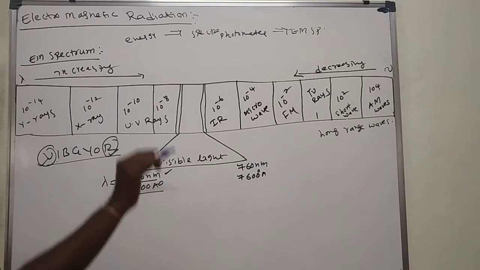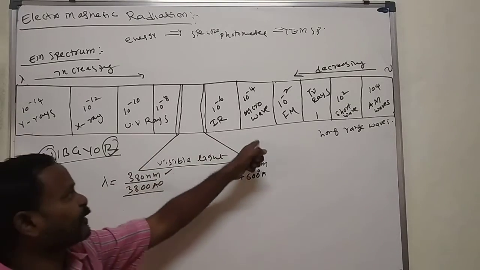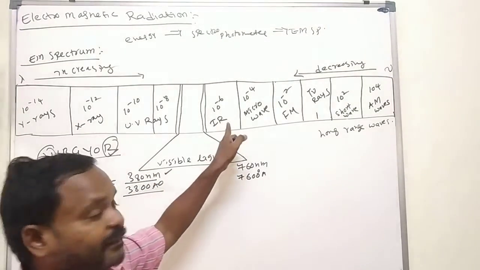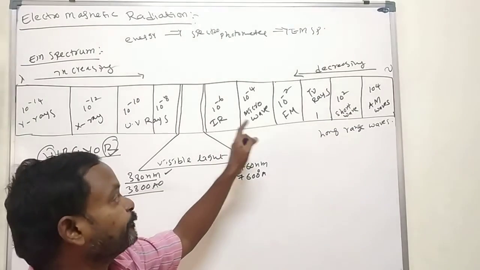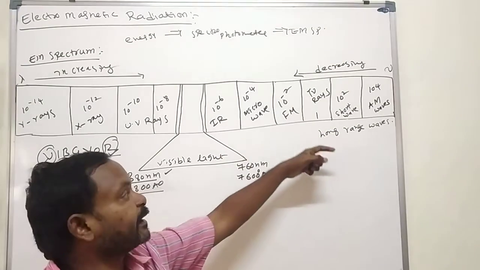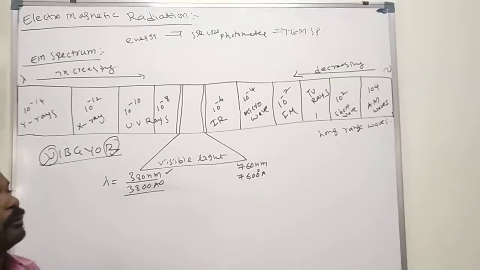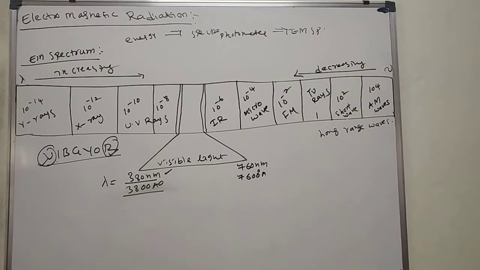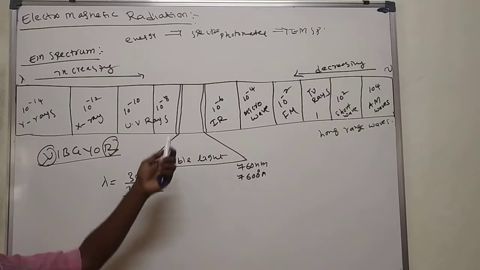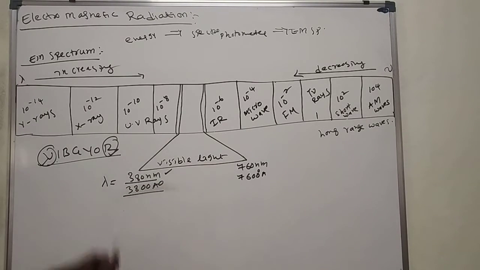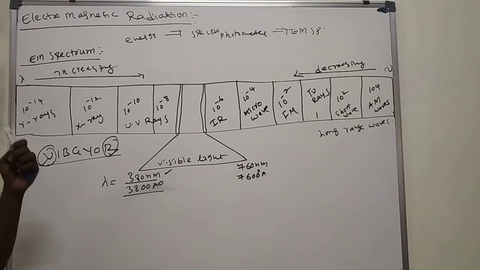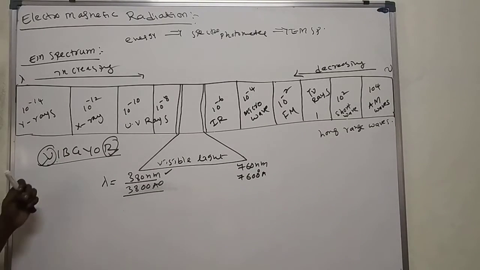This is just a simple discussion. Here microwave is there, here IR is there, IR meaning infrared. FM, AM and all these are different types of waves. FM radio is there; in olden days we used FM radio. Different waves are present in the electromagnetic spectrum.